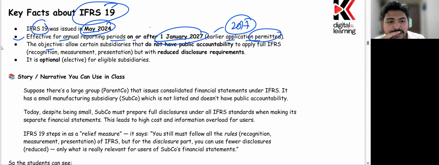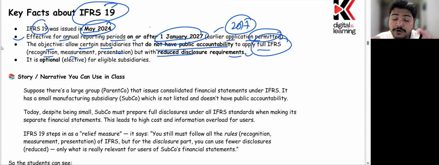The objective of this standard is to allow certain subsidiaries that do not have any public accountability to apply full IFRS recognition, measurement and presentation, but with reduced disclosure requirements. It means that those subsidiaries who do not have public accountability can apply the full IFRS for recognition, measurement and presentation, but they would have reduced disclosure requirements. The disclosure requirement has been reduced because everything disclosed creates a large number of disclosures in the financial statement, and someone like me or like you would not like to go through the disclosure requirements at all, because ultimately that is just certain sort of information.